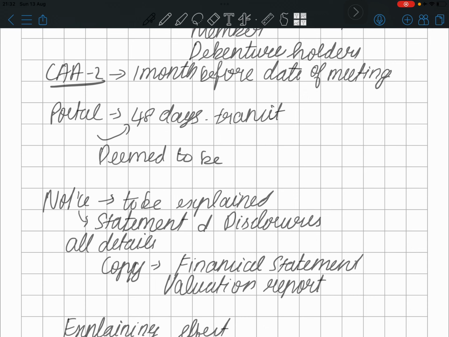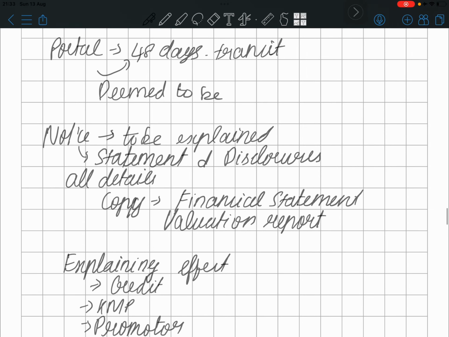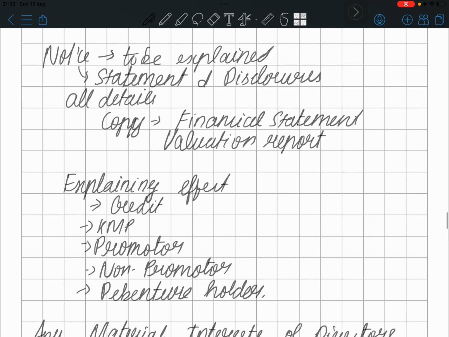What should be there in the notice? It should have an explanation of why this is the notice, and the statement and disclosure. Not only the statement and disclosure, you should have the audited financial statement. You should have all the valuation reports. Every kind of report you want to have, all the copies should be attached and sent to the shareholder because he is being totally affected.